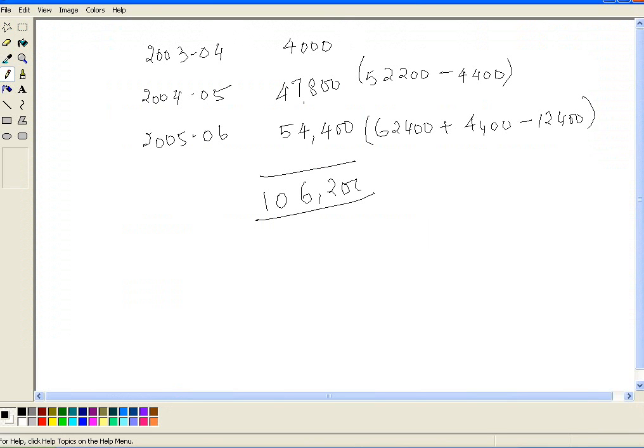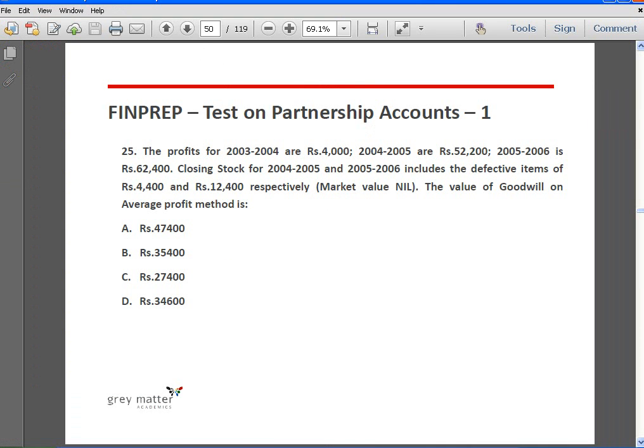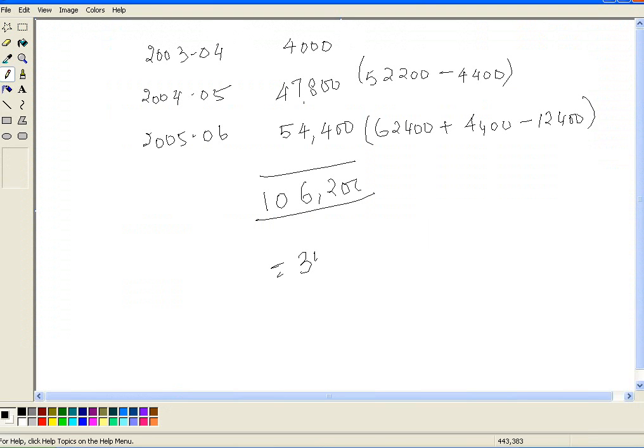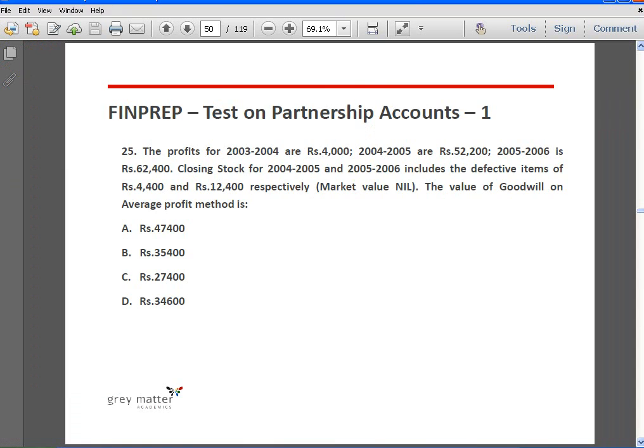Average is divided by 3, 35,400. Simple average, that's all. Okay, and so answer is B.